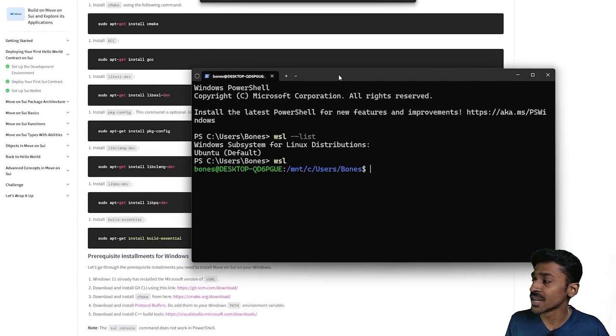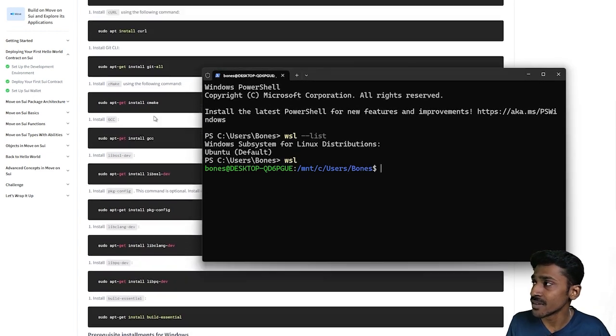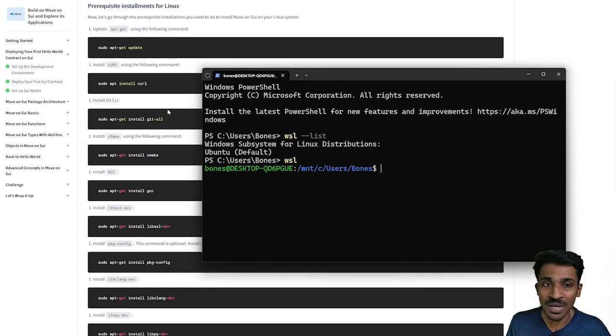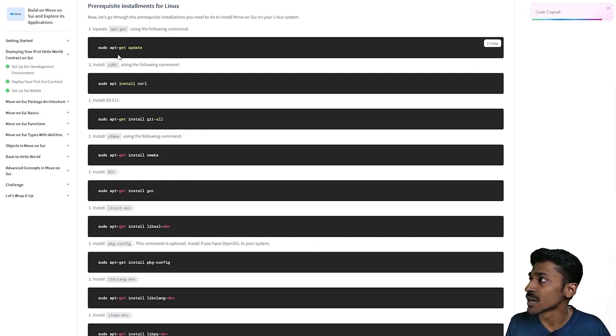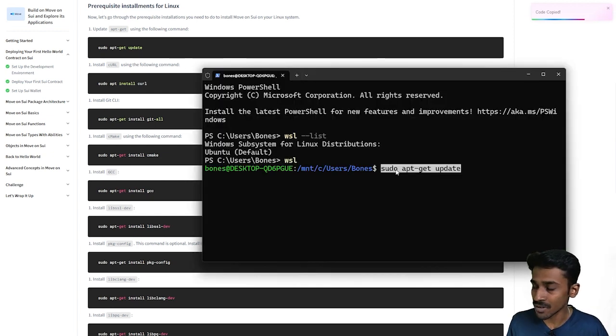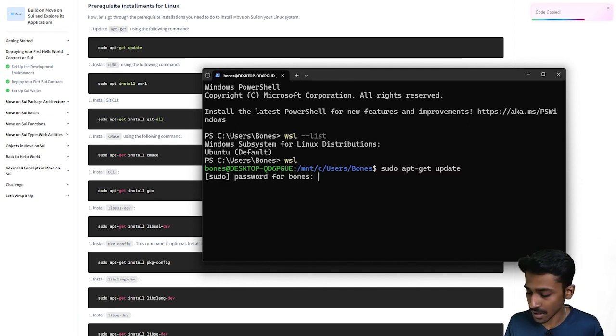Now, let's quickly install all the dependencies that we're going to need. There's a bunch of dependencies that we'll be installing, but the rule of thumb when you're working with Linux is that you always update your system before you do anything. So the very first command we have is sudo apt-get update. apt is the package manager for Ubuntu-based systems. The code is again down here. I'm going to paste it into my terminal and click enter.